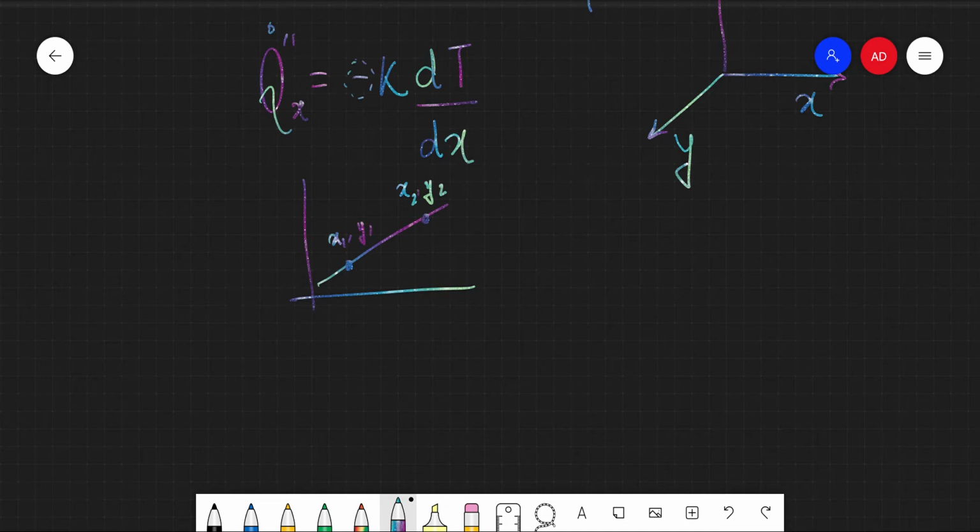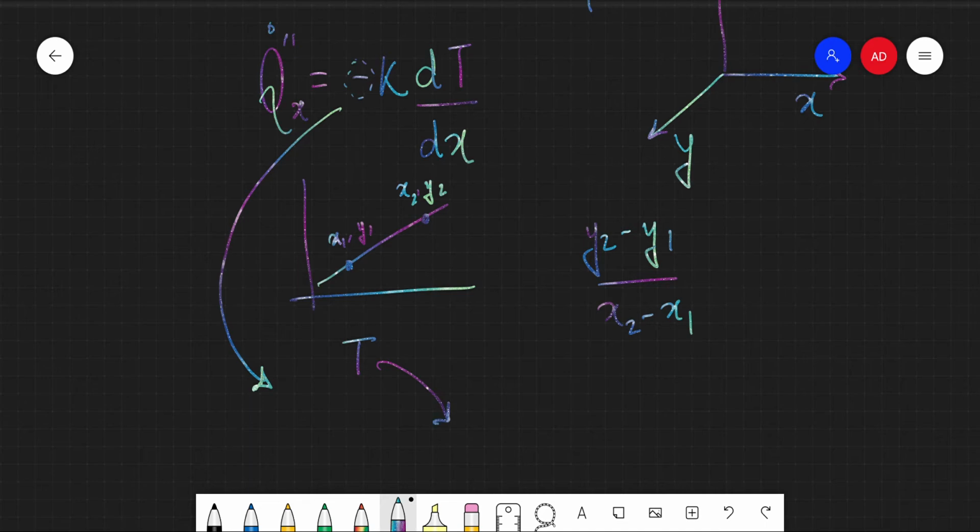So we define the gradient as y2 minus y1 divided by x2 minus x1, right? So what this negative symbol essentially tells us is that heat will always flow from a body at higher temperature to a body at lower temperature, which is basic intuition, right? So it will always flow in the direction of negative temperature gradient, right?